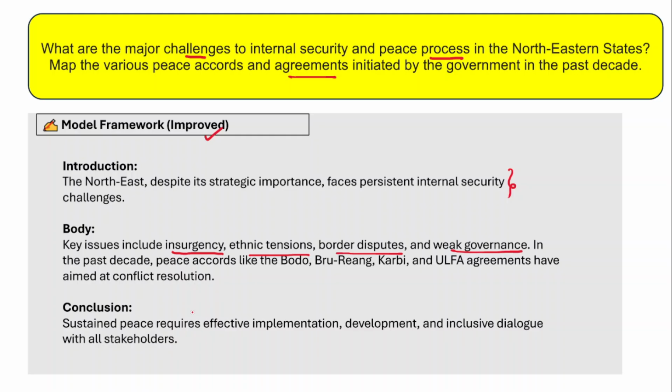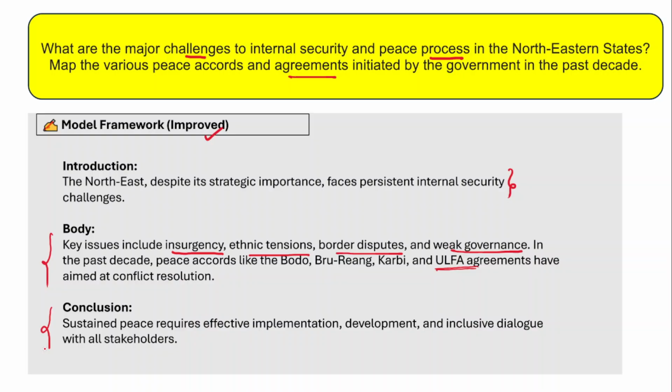And apart from that, the peace accords that the government has signed in the past decade and the current decade, like the Bodo, Bru-Reang, Karbi, United Liberation Front of Assam agreements, right? To shed violence and adopt a path of peace, so therefore it will result in peace in the northeastern part of India. Ultimately, in the conclusion, you could suggest some measures that have to be adopted, security measures, developmental measures, where the communities should be involved.